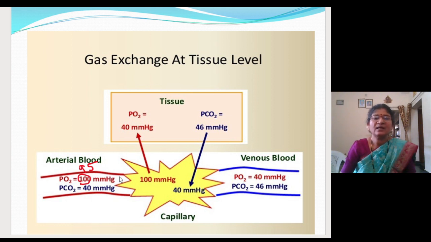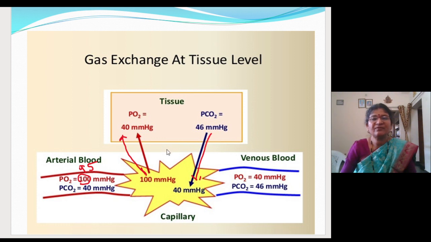Fine. Now this oxygen from the blood will enter into the tissue, and carbon dioxide from the tissue, where its concentration is more, will enter into the blood.